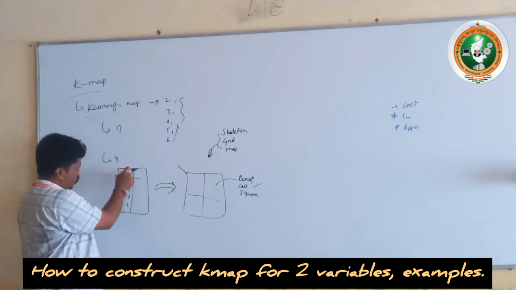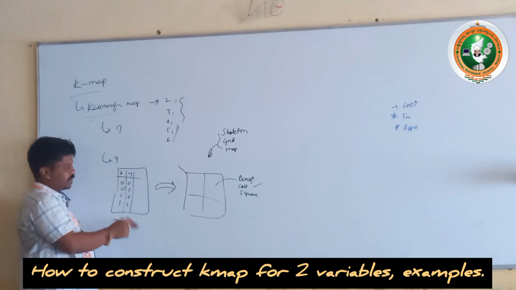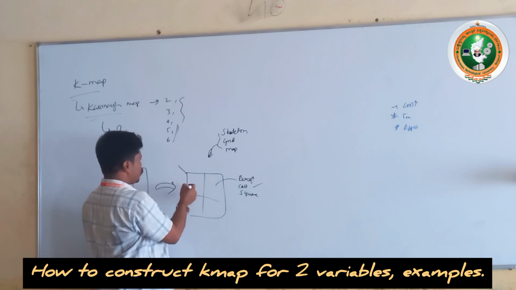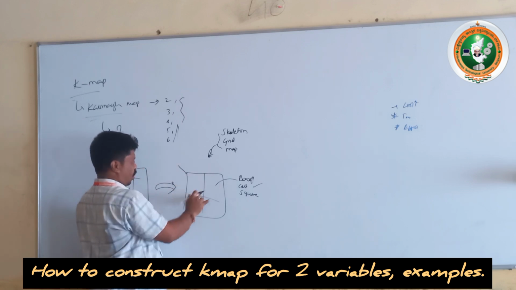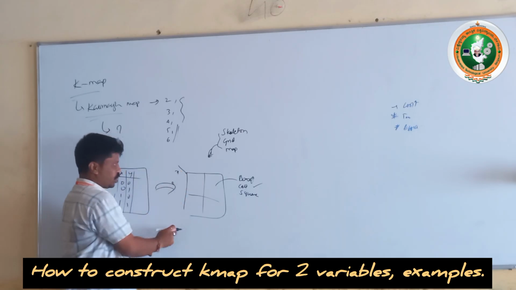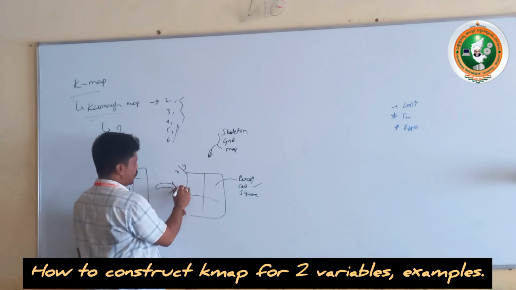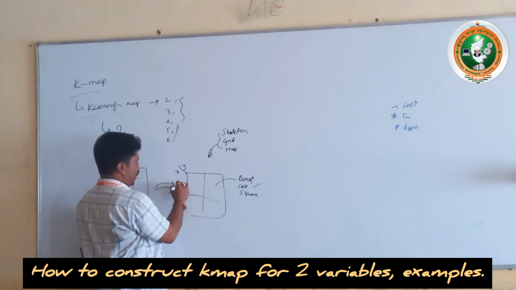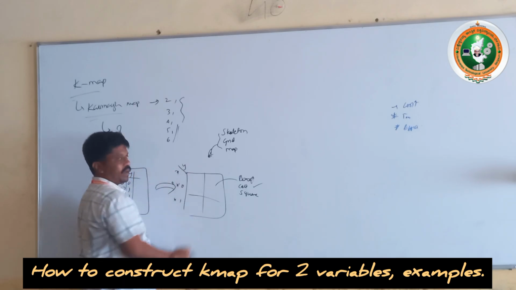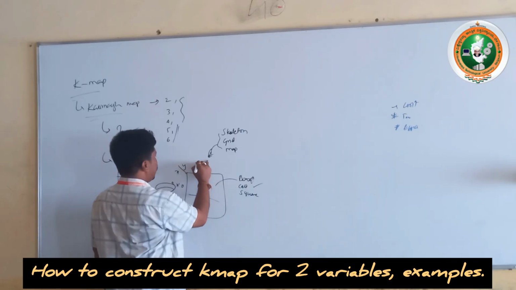Okay, next, these are the rows, and this is the column. How many rows are there? Two rows and 2 columns are there in the truth table. Similarly, here also we have the reduced one with 2 rows and 2 columns. x is taken on the row side, y on the column side. x can have two values, 0 or 1, that is x dash and x. y can also have two values, 0 and 1, that is y dash and y.